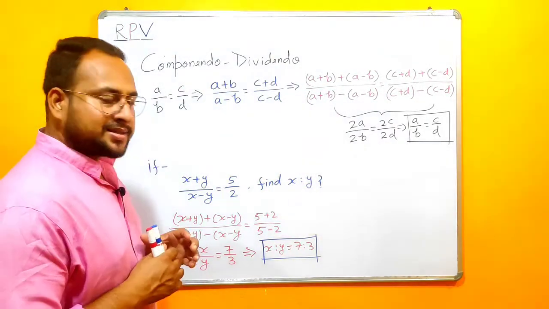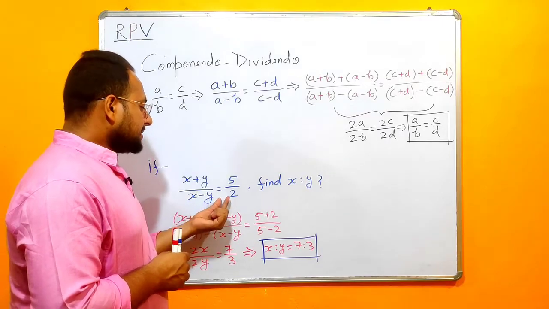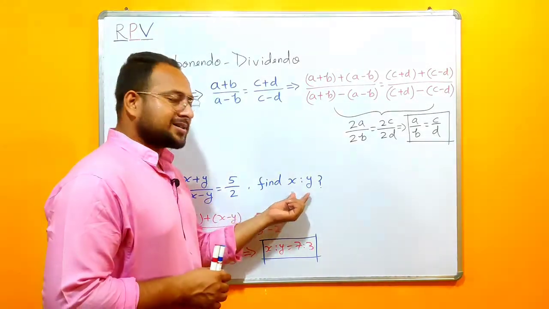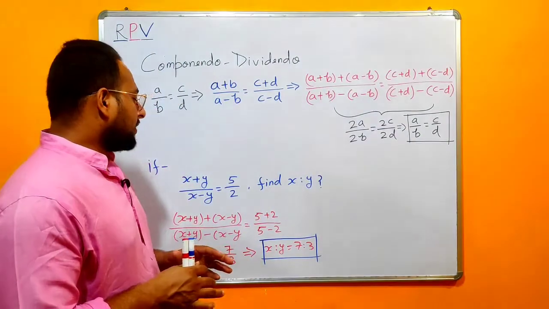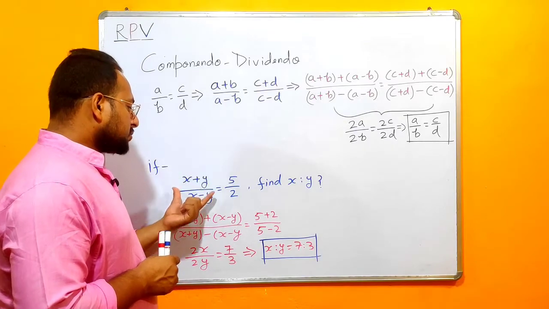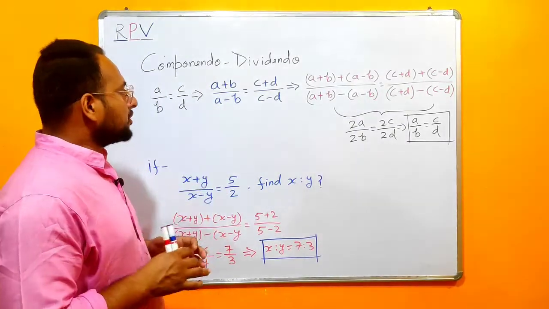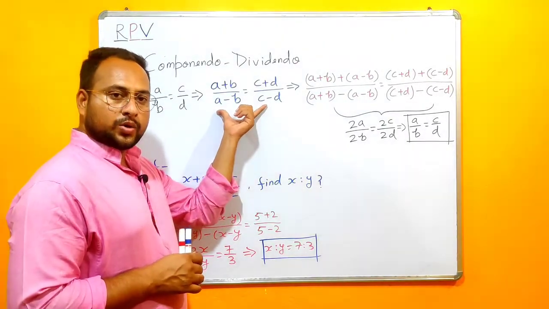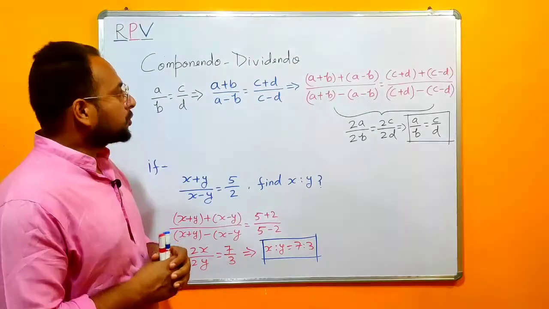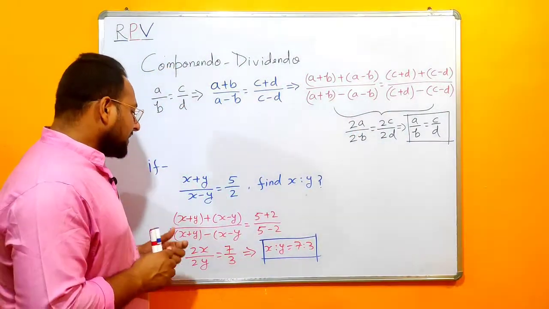So here I assumed an example, that is x plus y upon x minus y is equal to 5 by 2, and we have to find the ratio between x and y. When you observe this part, it is similar to the earlier part, and whenever you see this kind of scenario, you can apply the same componendo dividendo rule. So we will apply the rule.